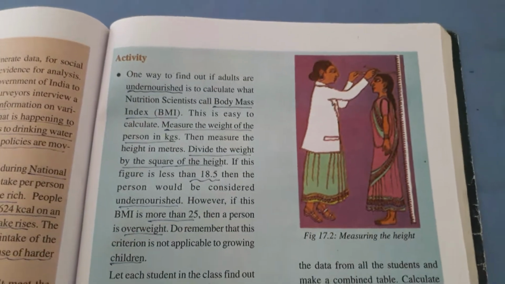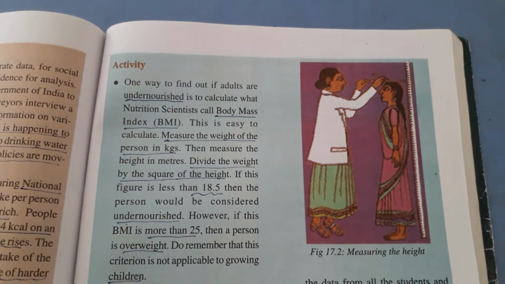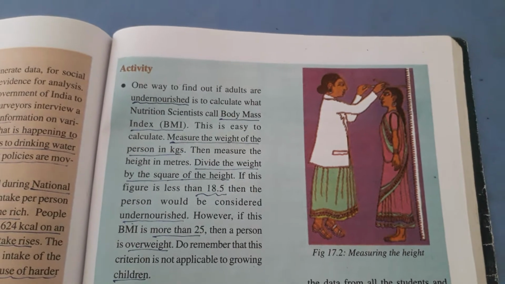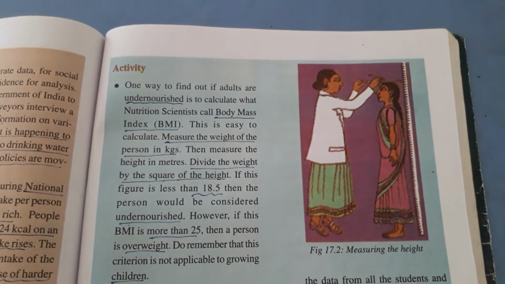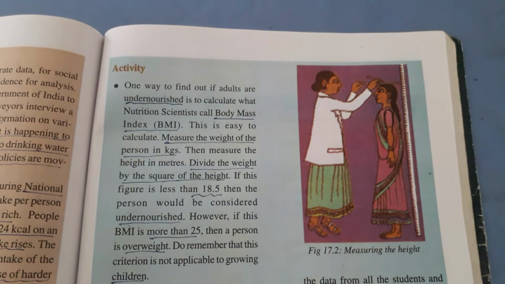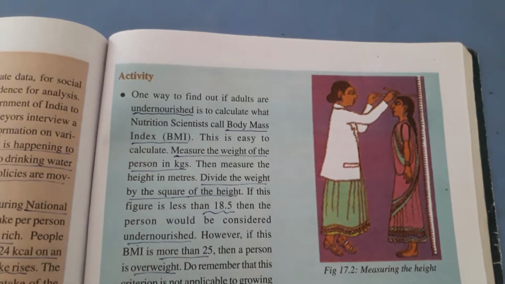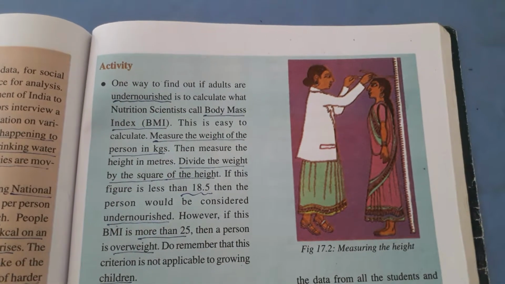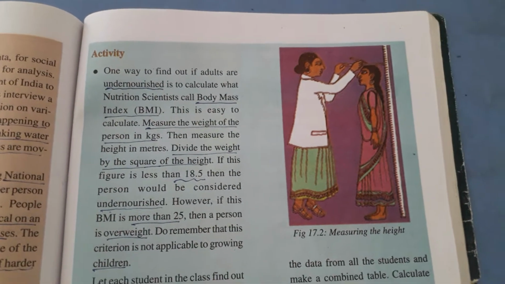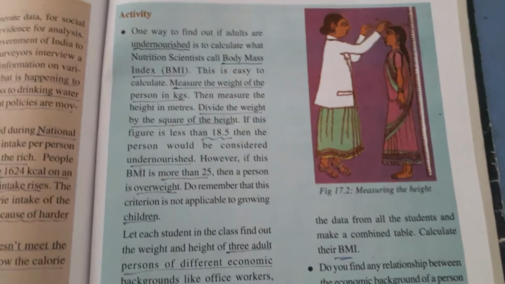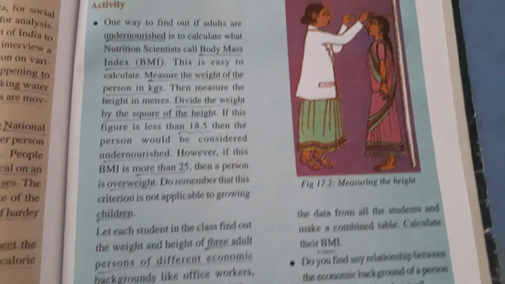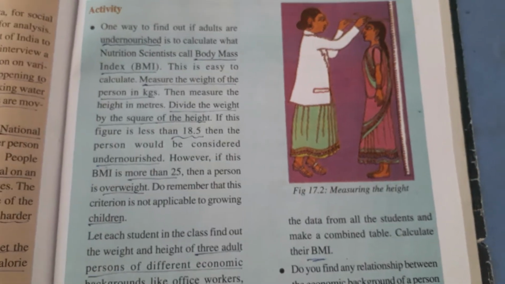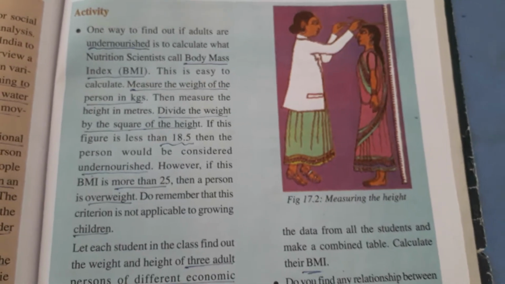Let us take one activity here, to calculate whether adults are nourished or undernourished. That is called BMI, body mass index. It is easy to calculate. Measure the weight of the person in kgs, then measure the height in meters, and divide the weight by the square of the height.